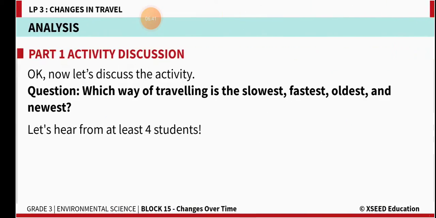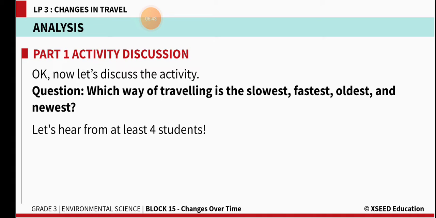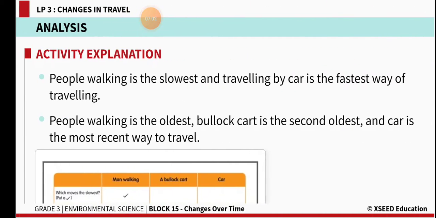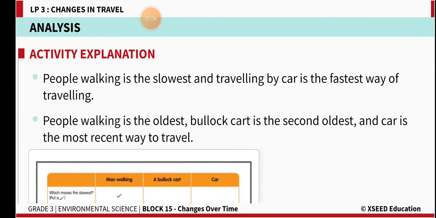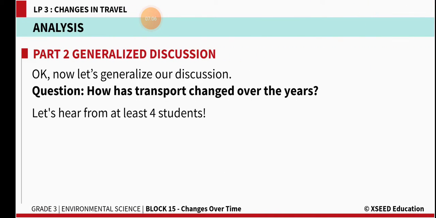The slowest is man walking, going by walk is the slowest, and the fastest is obviously aeroplane, and the oldest is bullock cart, and the newest is aeroplane. Yes, so these all you can answer on your own, and this is the activity you did. Now based on the activity we'll discuss this lesson.